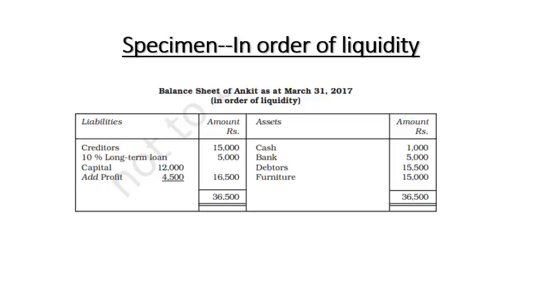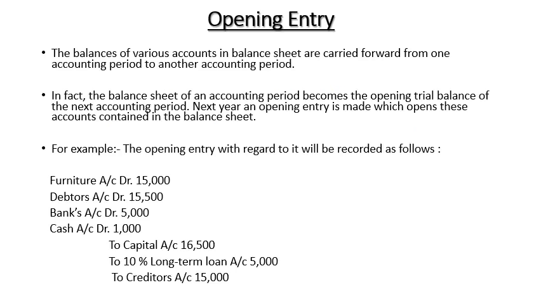Now the order of liquidity, you may say, is the reverse order. Cash, bank and debtors, meaning the current assets, are to be listed first and then the long-term asset like furniture will be listed. Then you may see here this is the specimen: the short-term liabilities will be listed first, then the long-term liabilities like the long-term loan, and then the capital will be listed. So details of the capital will be listed. So liquidity refers to starting from liquidity to permanence, and permanence refers to starting from permanence to liquidity. Now you may see the opening entry.